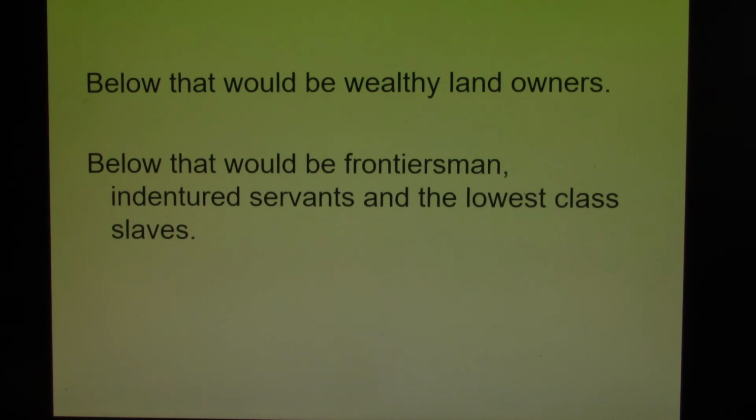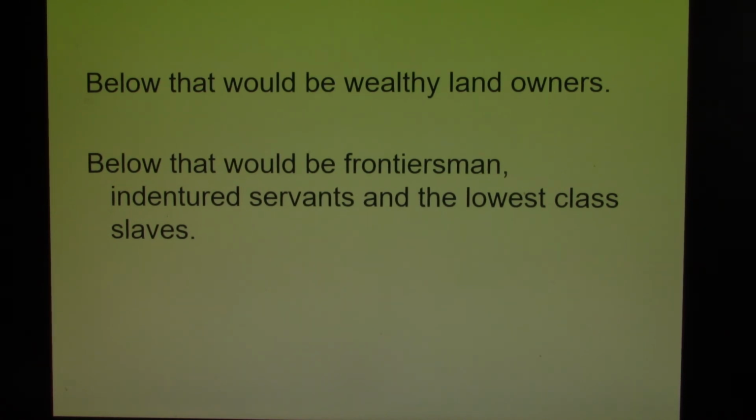Now we know that once we get to the 1700s, the economy of Great Britain is going to be such that indentured servants are no longer part of the picture. Indentured servants had always been those people who are down on their luck and are willing to take a loan from a financier to go to the New World and work off that debt. In the 1700s, there's just not that many people willing to do that. And of course, along with indentured servants would be slaves.